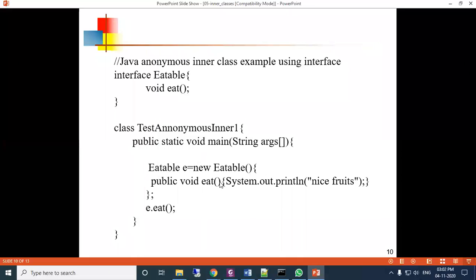Then e.eat, where e is the object or reference of the Eatable type. So e.eat is called here, and the nice fruits output will come.